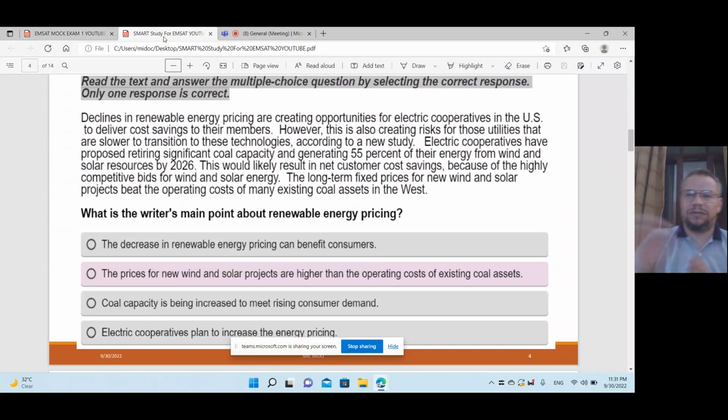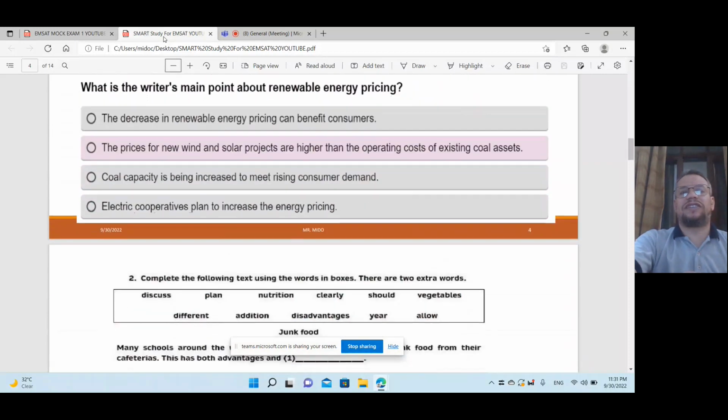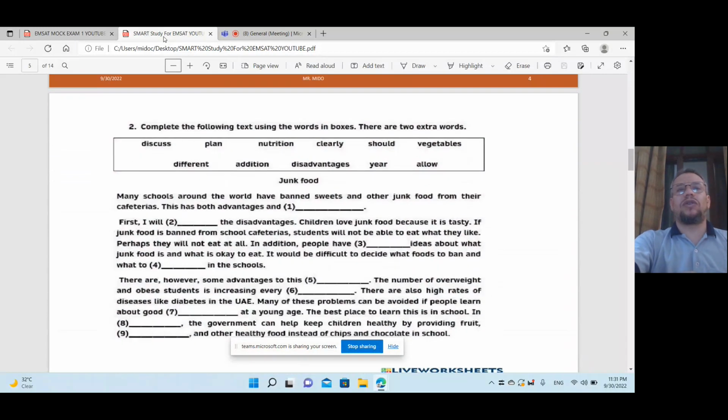Unfortunately, yes. Let's go to another type of close reading. We have 2 types of close reading. Maybe one of them will be in the exam. One is a box with some words, some vocabs, then the passage, the paragraph with missing spaces with numbers 1, 2, 3, 4, or A, B, C, D, and you have to write the answer.